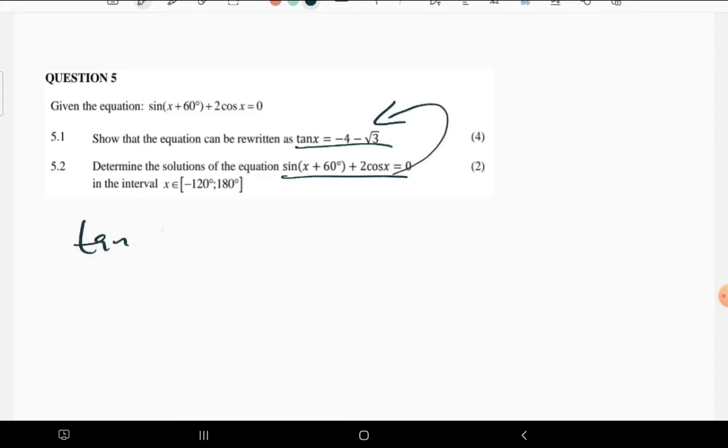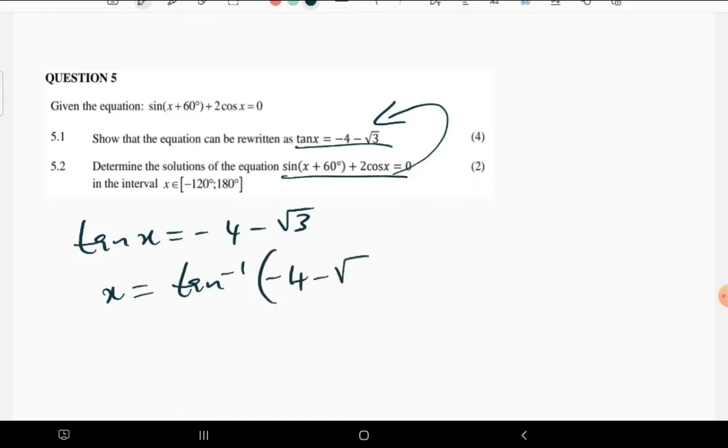So we can just deal with this simplest one so that we don't confuse ourselves. Now we're determining the general solution. We are going to find what is x. x is equal to tan inverse of this constant on this other side.